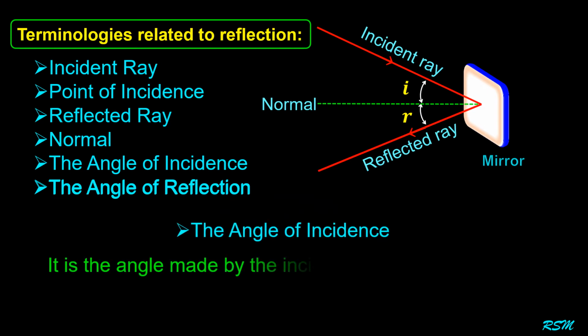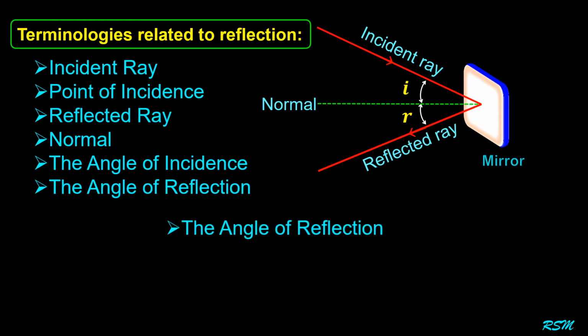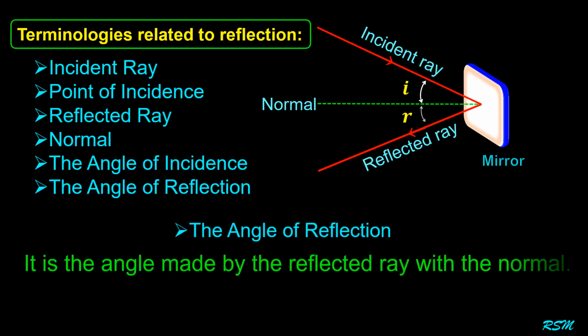The angle of incidence: it is the angle made by the incident ray with the normal. It is represented by I. The angle of reflection: it is the angle made by the reflected ray with the normal. It is represented by R.